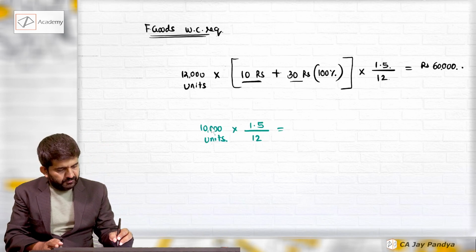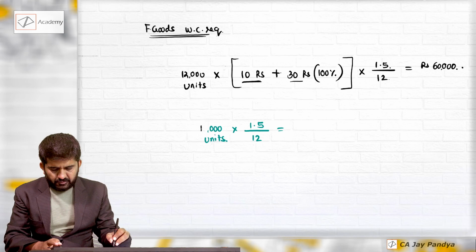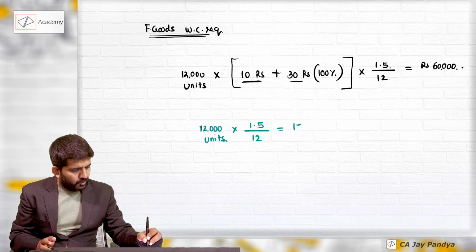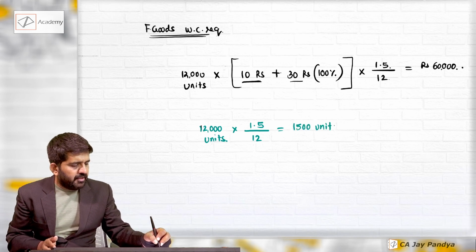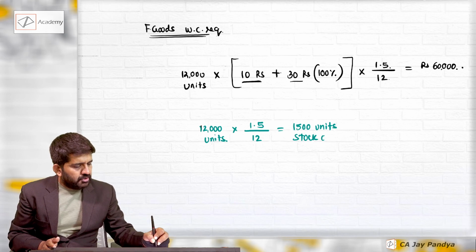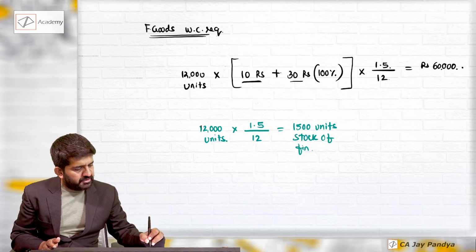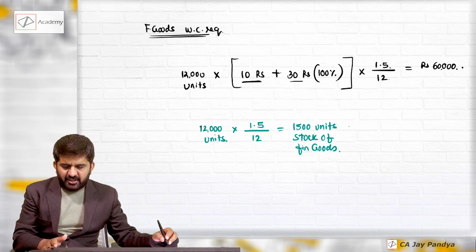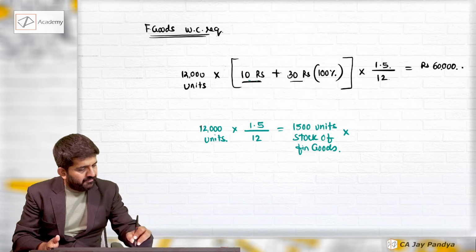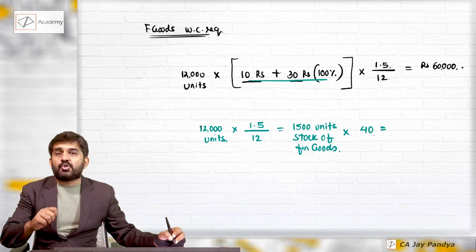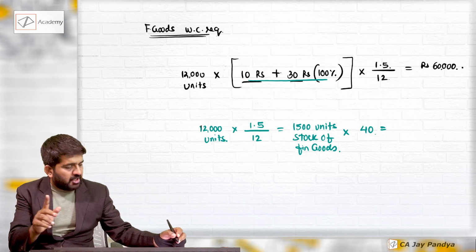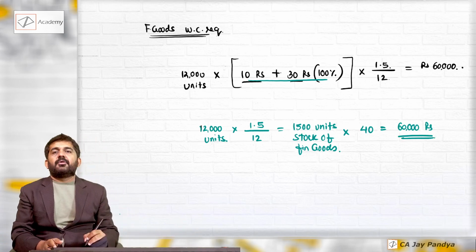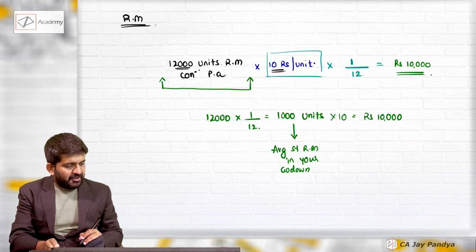This is also 12,000 units into 1.5 divided by 12, that is 1,500 units. What is this? Stock of finished goods. We are not here to find out units, we are here to find out rupees, multiplied by 40 rupees. These goods are worth 40 rupees. It includes raw material cost, yes. 60,000 will be my working capital requirement.